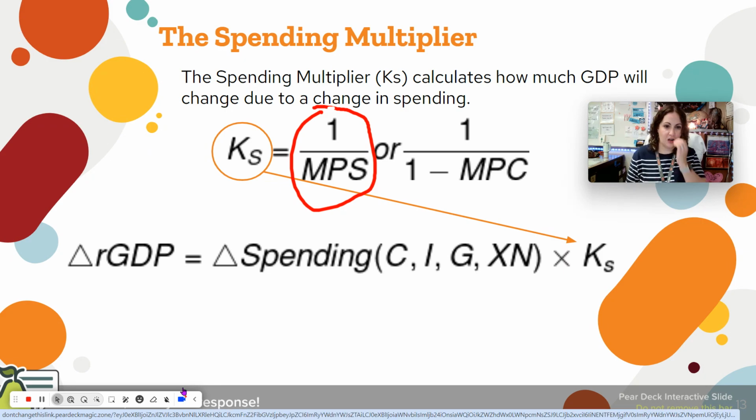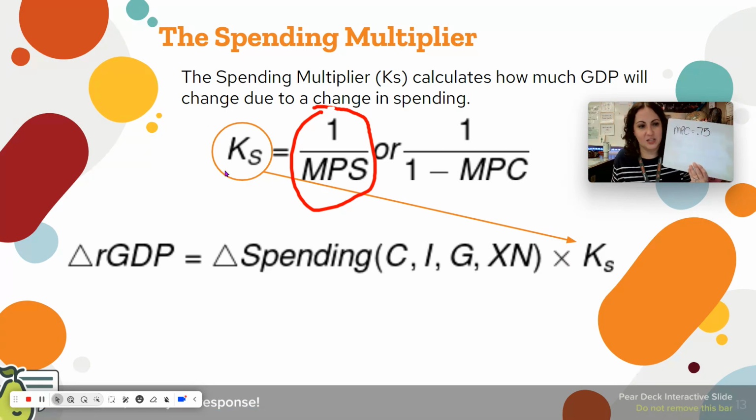So first, let's just solve for the spending multiplier. If I give you an MPC of 0.75, calculate what the spending multiplier is going to be. Pause it if you need to. Well, the spending multiplier, KS, is equal to 1 over MPS.